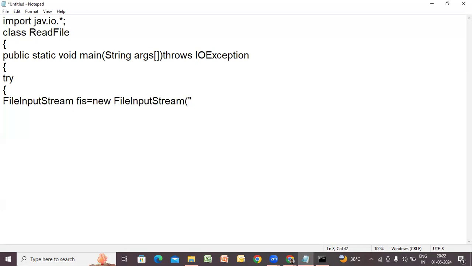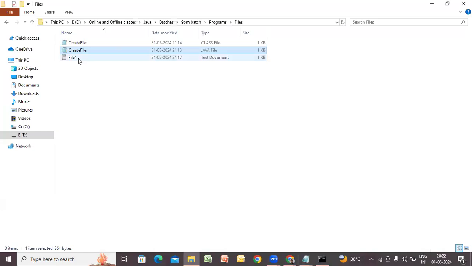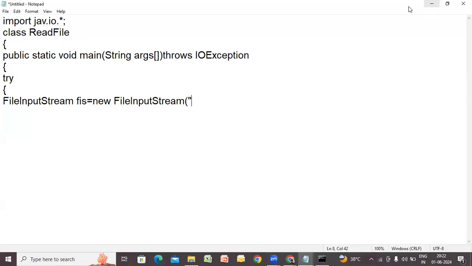What is that file name? Yesterday we created, I think, file1.txt. Let me check, yeah, it is file1.txt. So the same file name we have to add here. file1.txt. It should be enclosed in double quotes, you know. So the FileInputStream object, a pipeline, is created.